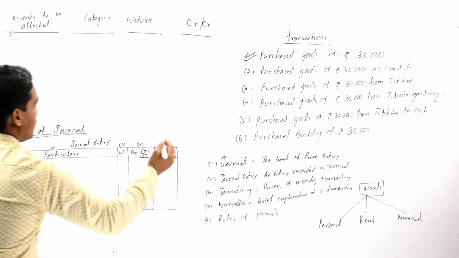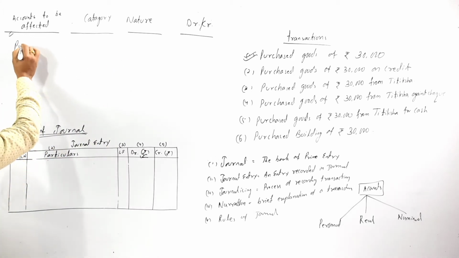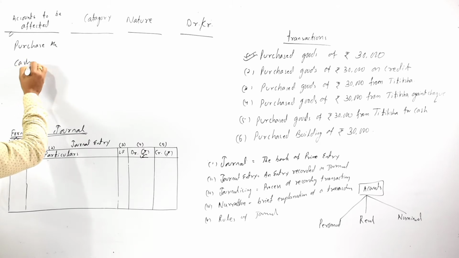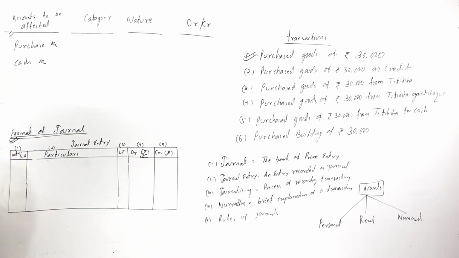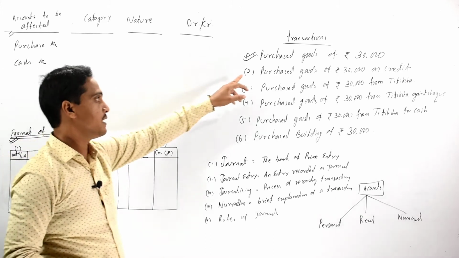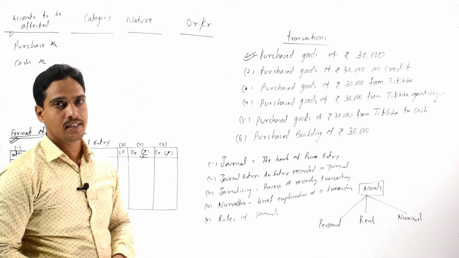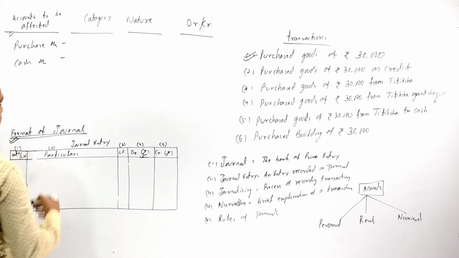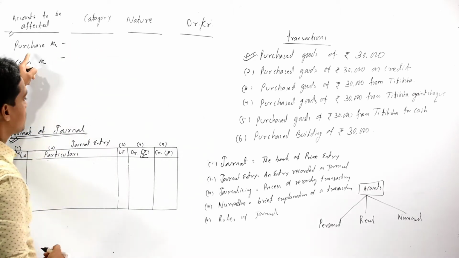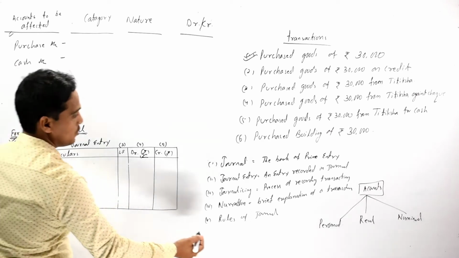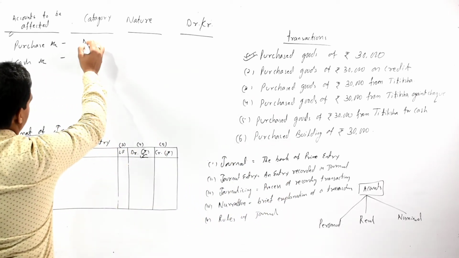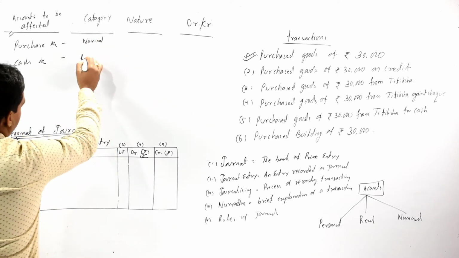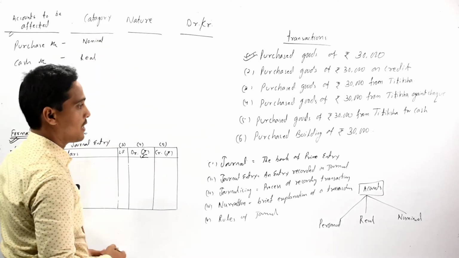Here our purchase account and cash account are affected. Now the next step: purchase account belongs to the nominal account category and cash account belongs to the real account category.